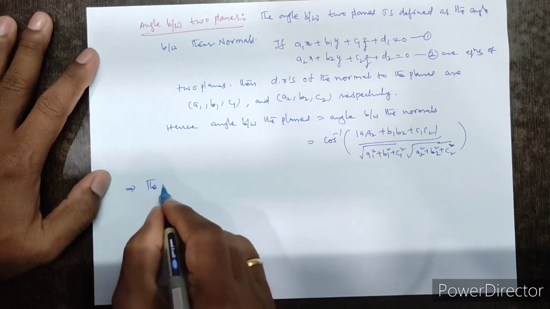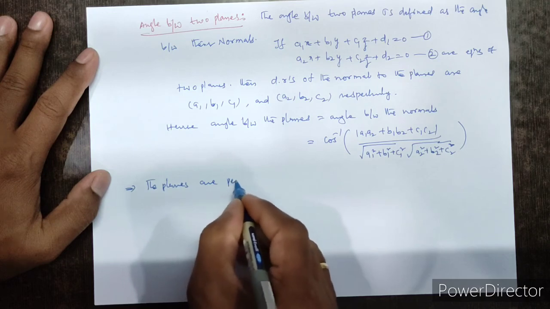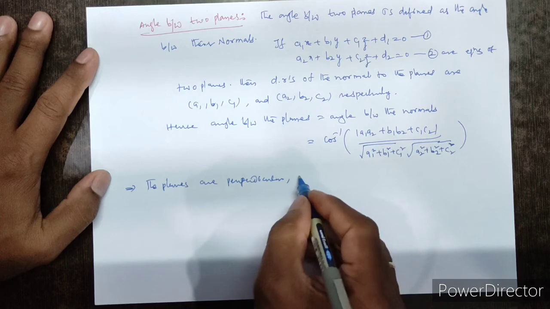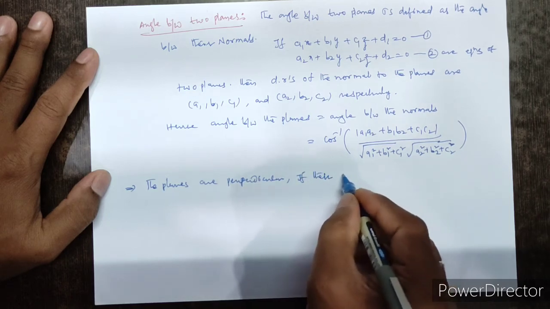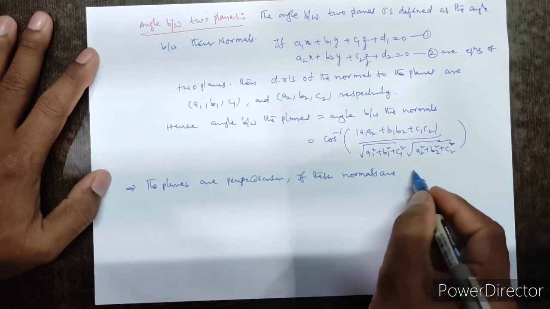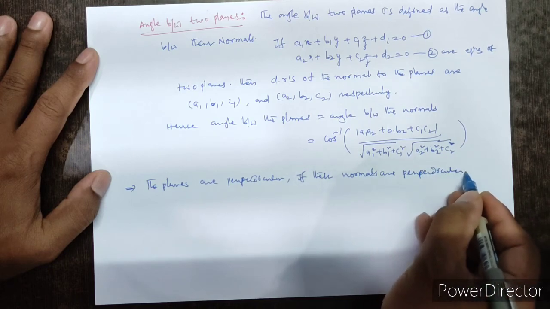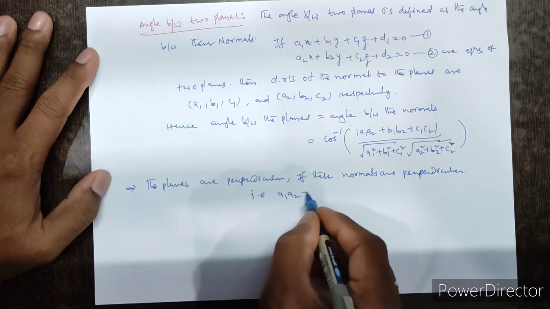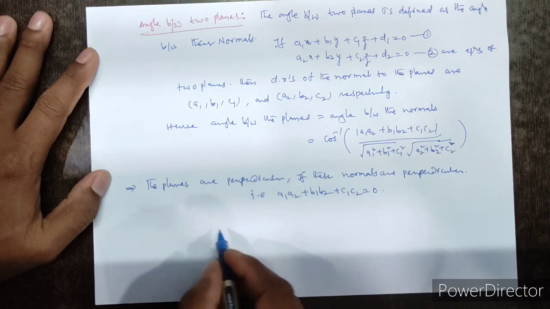The planes are perpendicular if their normals are perpendicular, that is a1a2 plus b1b2 plus c1c2 equal to 0.